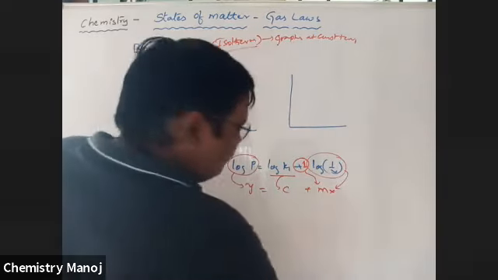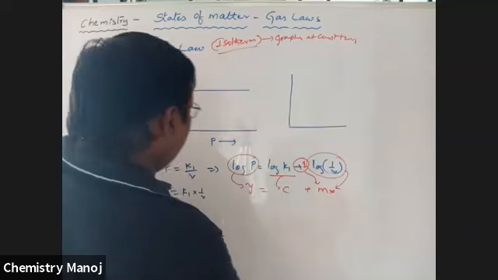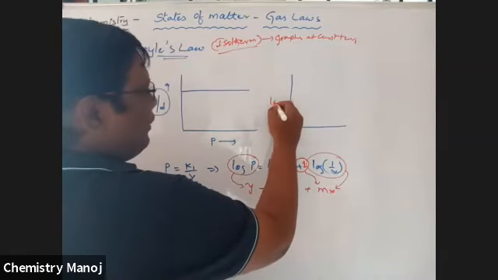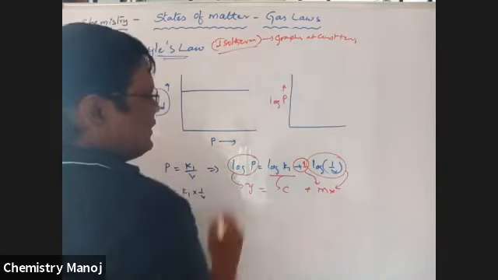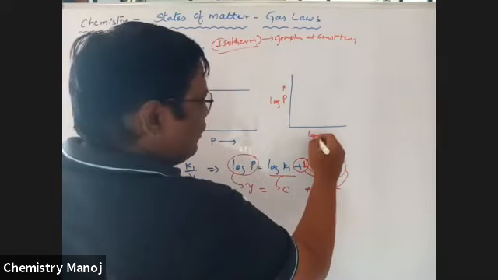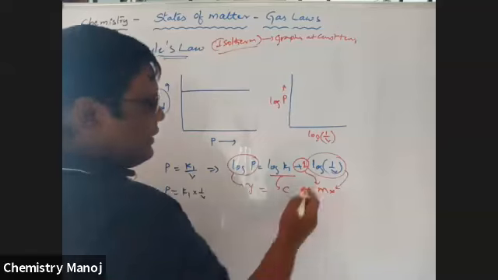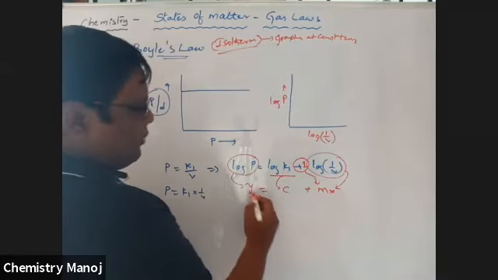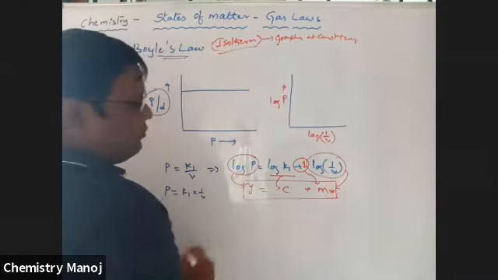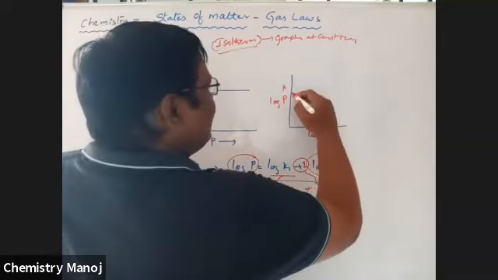Therefore, now I want to draw log P on the y-axis and log 1 by V on the x-axis. That is a straight line not passing through the origin, because it is in y is equal to mx plus c form with positive slope like this.